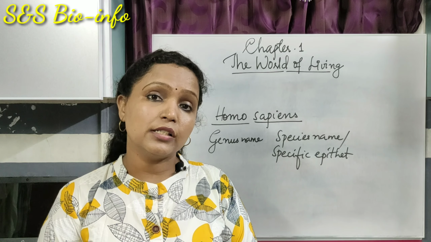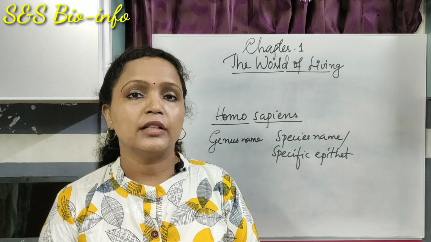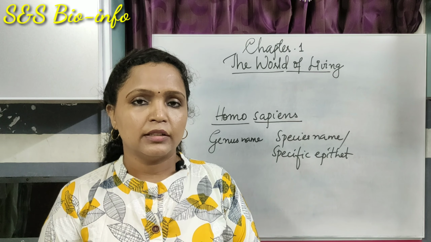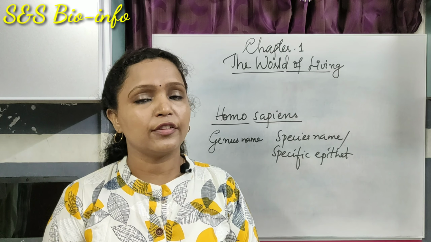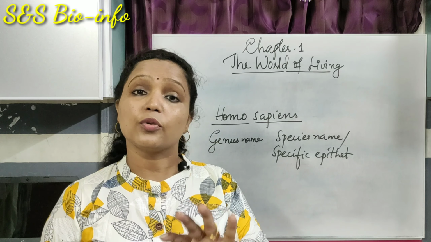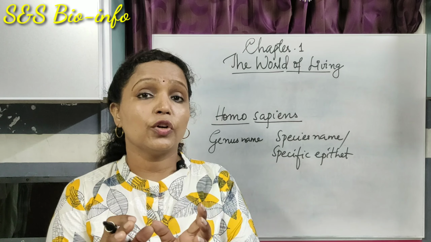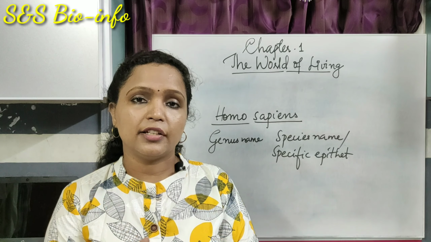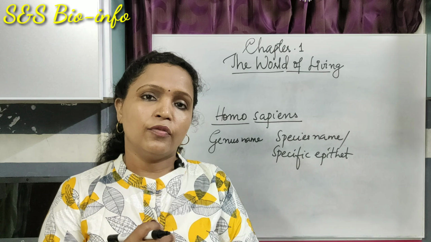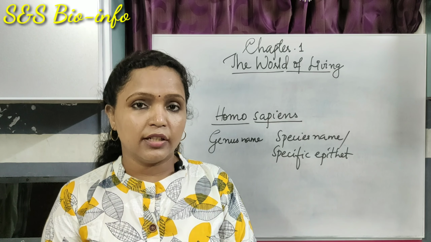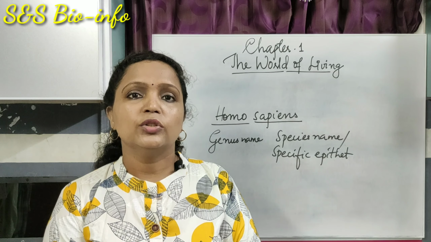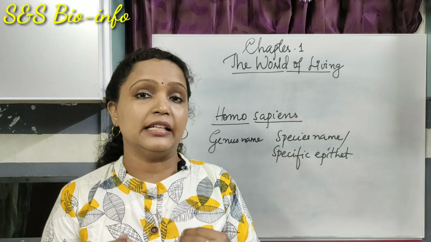This is the most important rule for writing a scientific name. There are universal rules of nomenclature. First of all, most of the scientific names originate from the Latin language. For denoting the Latin origin, they are printed in italics.